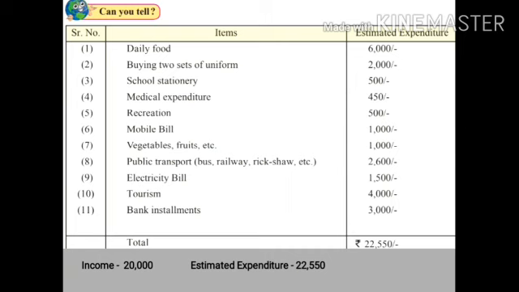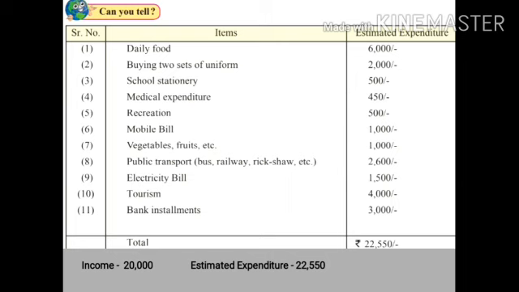Let us learn more about income and expenditure with the help of a table given. Suppose from the table, this is your expenditure for the month, that is 22,550, but the income for the month is 20,000. So from this table, we find that the expected expenditure for the month, 22,550, is higher than the income, 20,000.